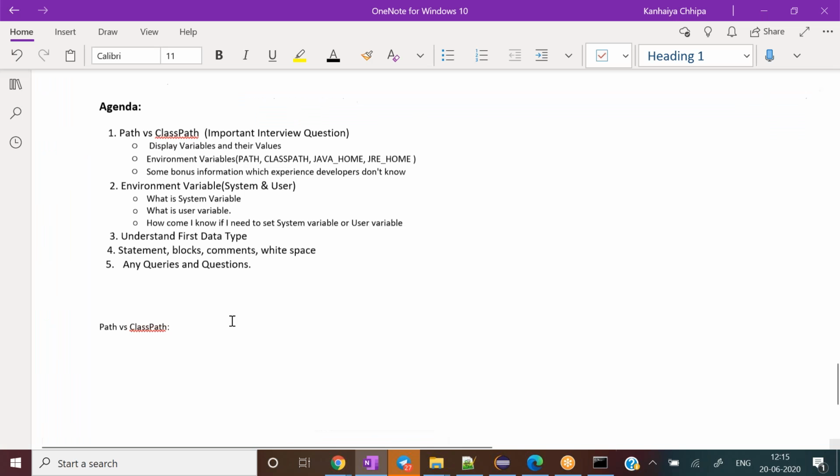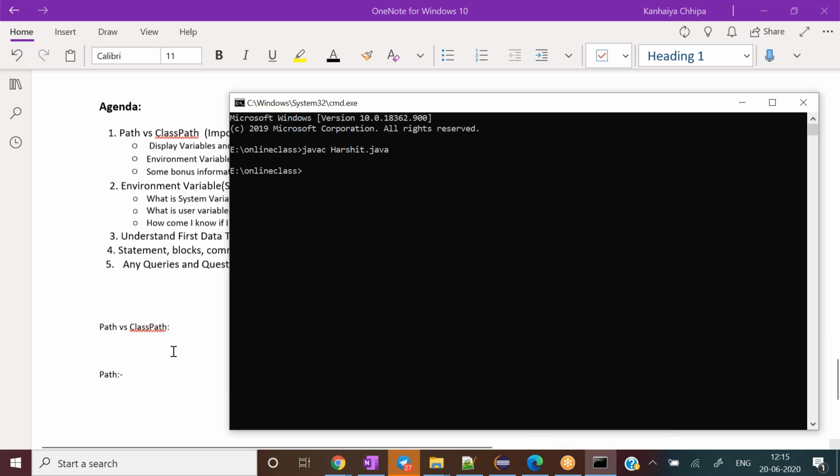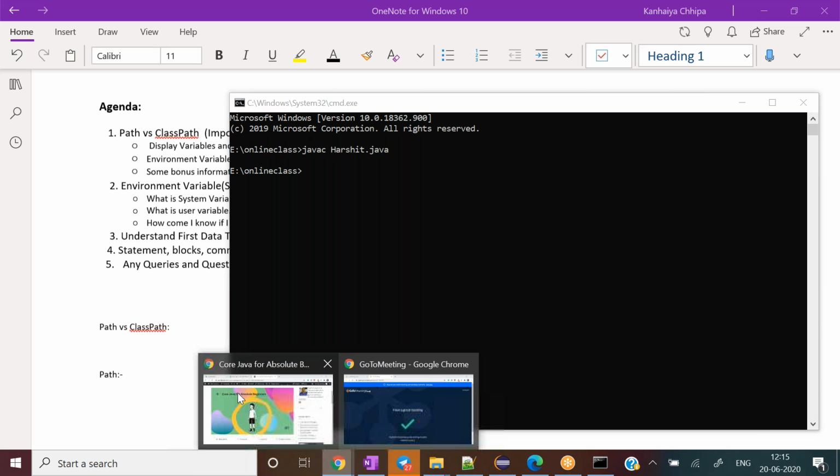Does anyone have any idea about the path? What is path in Java? Has anybody gone through it earlier? What is the meaning of path? Okay, no worries. Let me explain this. Before this, let me draw one quick diagram, and then we'll try to understand a few more things there.